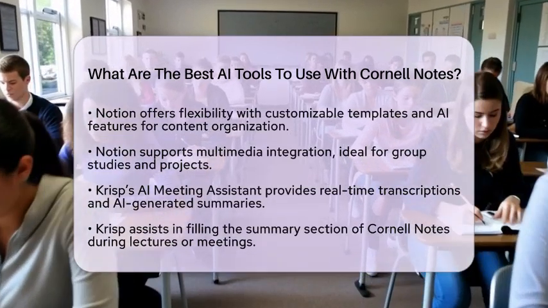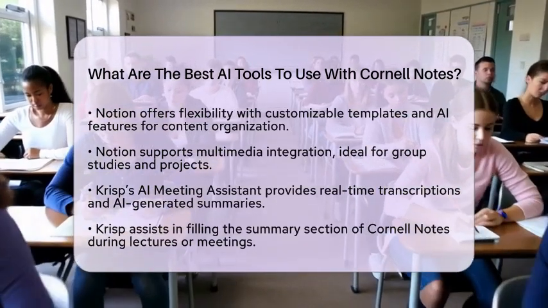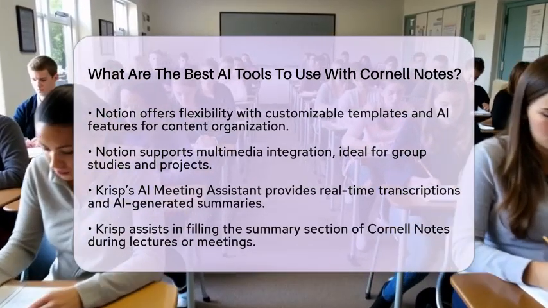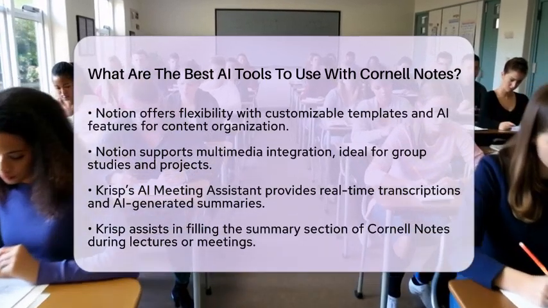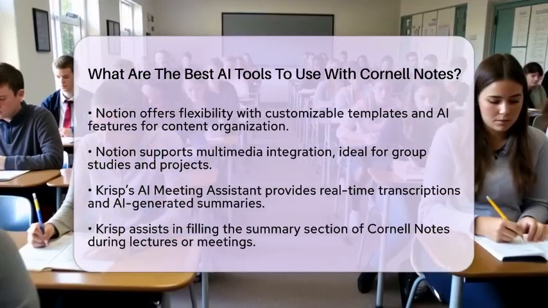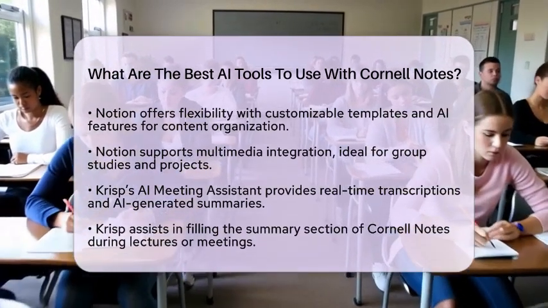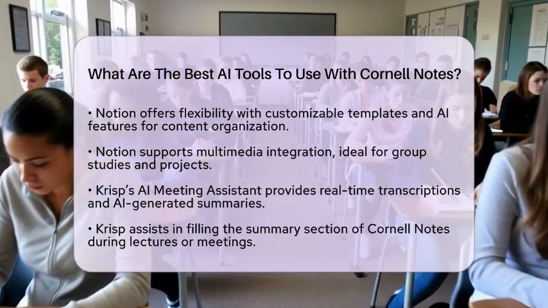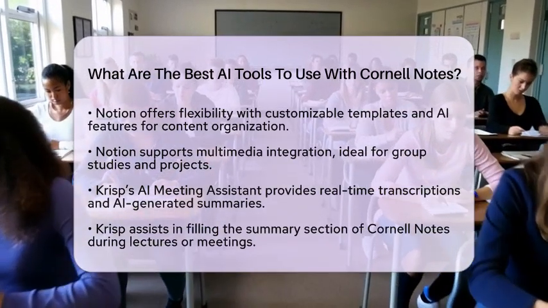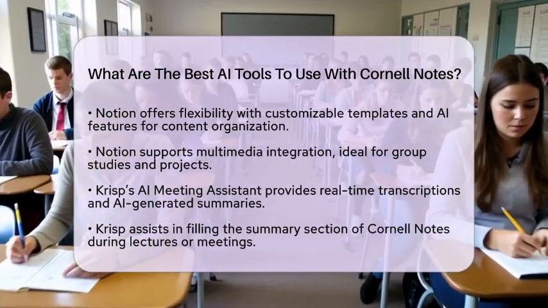Krisp's AI meeting assistant is primarily a transcription tool, but it works well with the Cornell Notes method. It provides real-time transcriptions and AI-generated summaries, which can be used to fill in the summary section of your notes. This ensures you capture all the details during lectures or meetings.